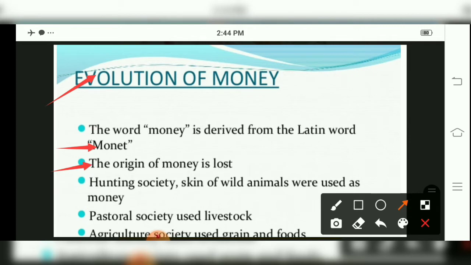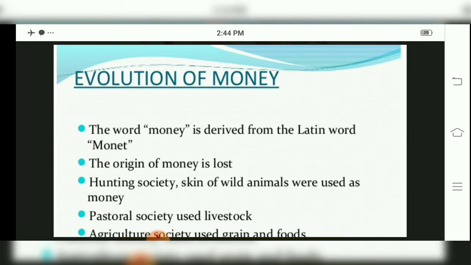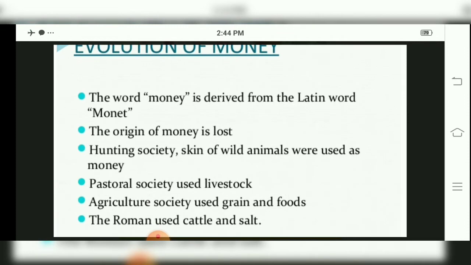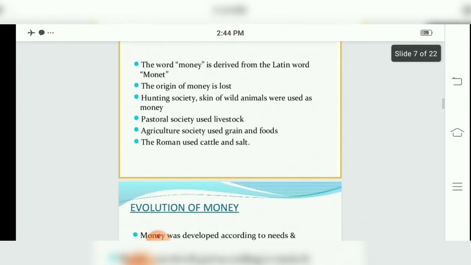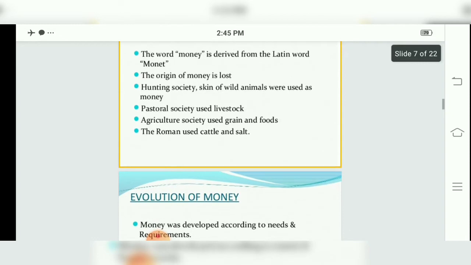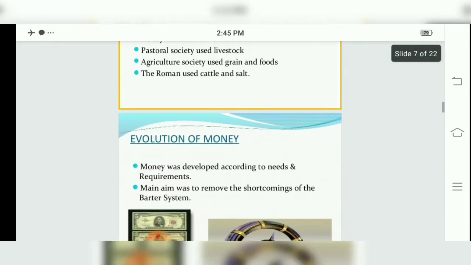In hunting societies, skins of wild animals were used as money, that is called the barter system. Pastoral society used livestock. Agricultural society used grains and foods, and the Romans used cattle and salt. So before money arrived, the barter system was there. Like pastoral society used livestock, agricultural society used food grains, and Romans used cattle and salt. The word money is derived from the Latin word moneta.